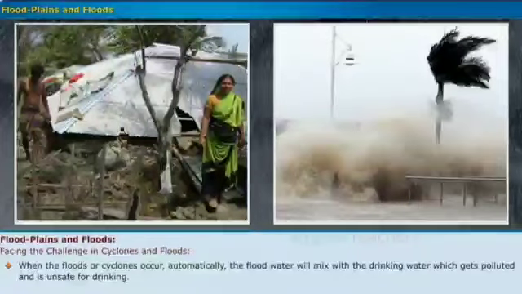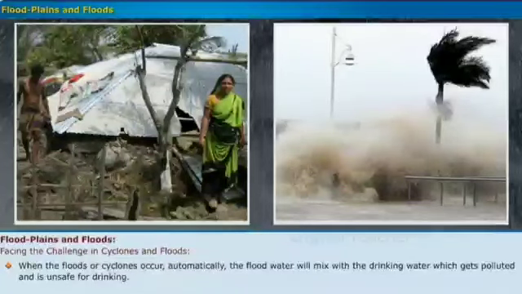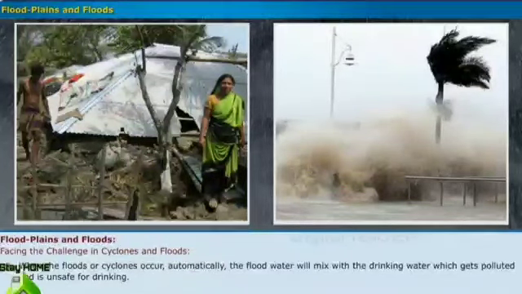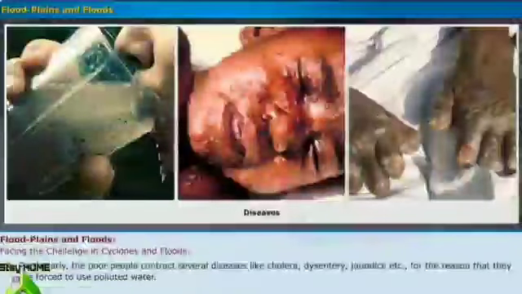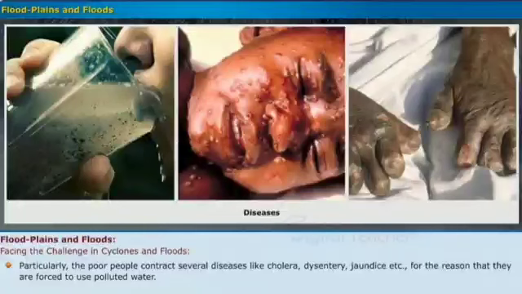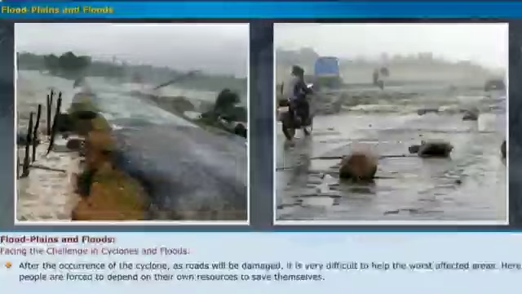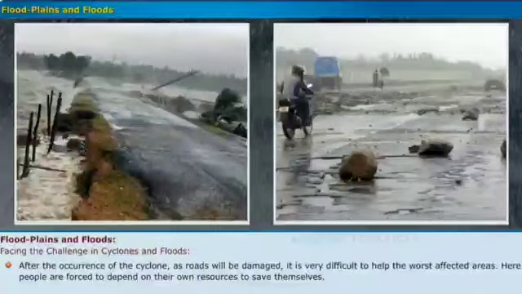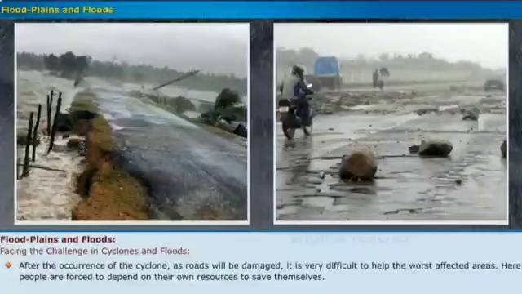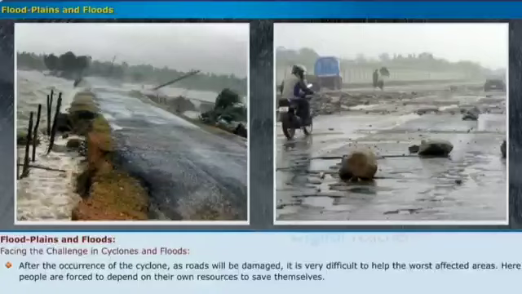When floods or cyclones occur, the floodwater will mix with the drinking water, which gets polluted and is unsafe for drinking. Particularly, the poor people contract several diseases like cholera, dysentery, jaundice, etc. for the reason that they are forced to use polluted water. Only those with resources are able to arrange for safe bottled water to drink. After the occurrence of a cyclone, as roads will be damaged, it is very difficult to help the worst affected areas. Here people are forced to depend on their own resources to save themselves.